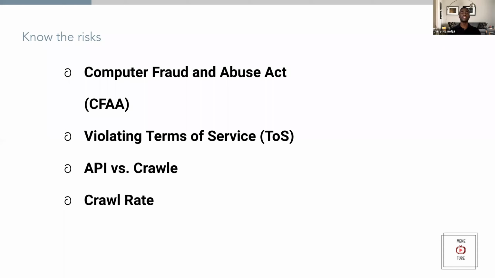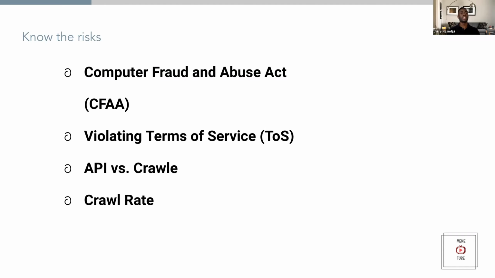So a couple of things you need to know before you start using Puppeteer. Definitely get familiar with the Computer Fraud and Abuse Act. That highlights most cases where you would find yourself breaking the law. Then again, this is shaky ground. There's not a clear line for this, but anything you violate in that act, you're violating the law.